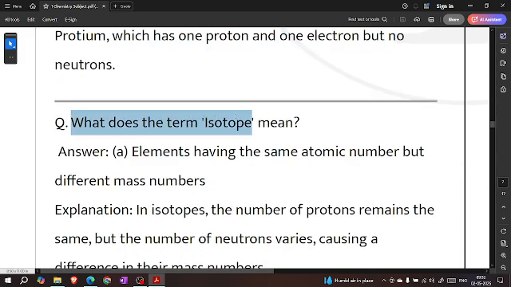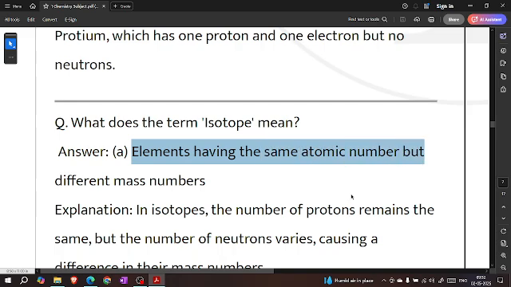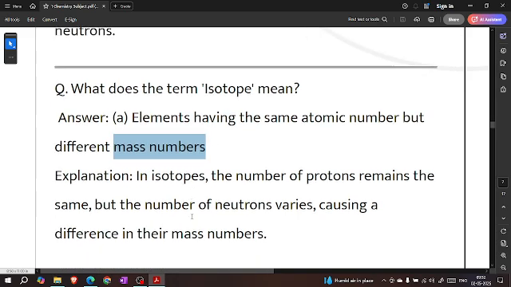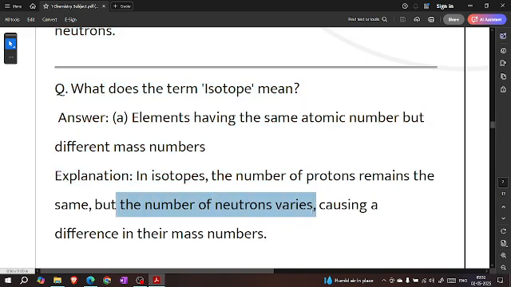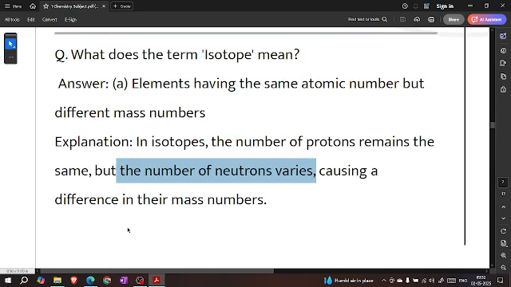What does the term isotope mean? Elements having the same atomic number but different mass number. In isotopes, the number of protons remains the same, but the number of neutrons varies, causing a difference in their mass number.